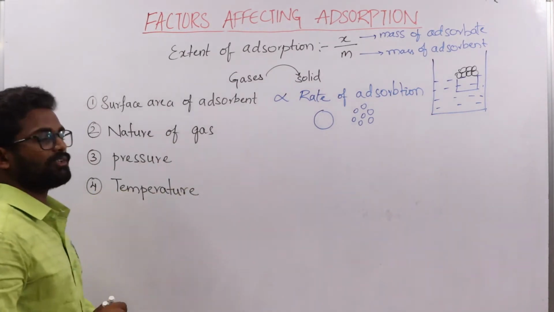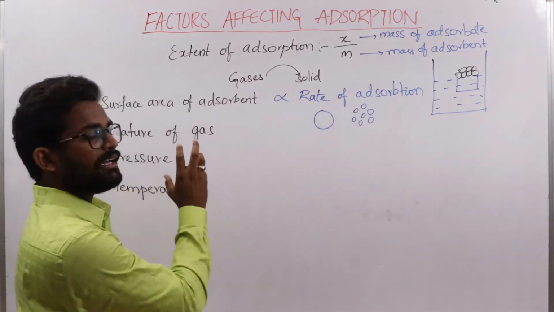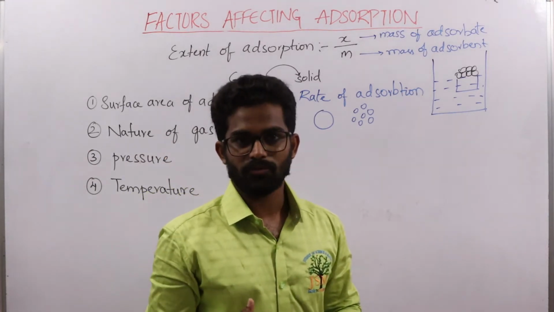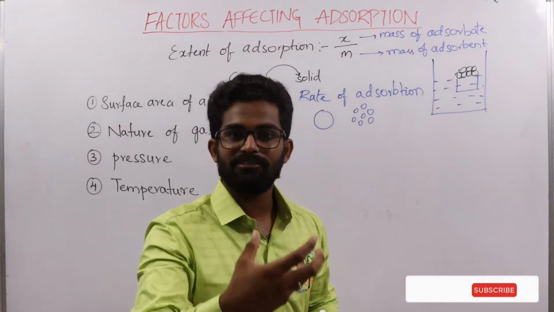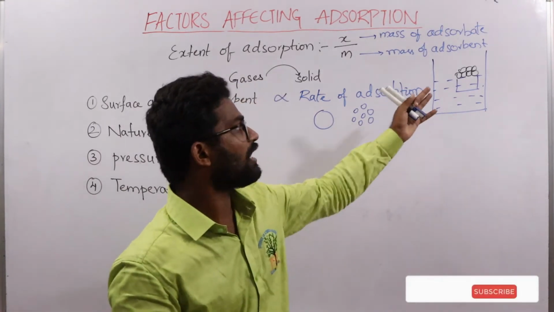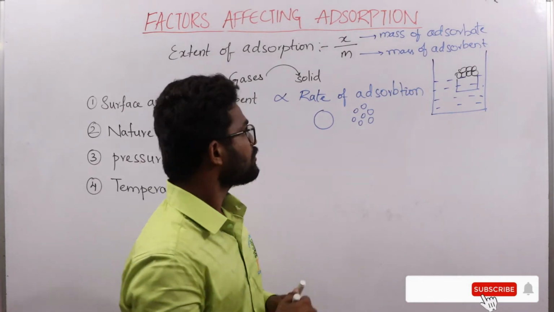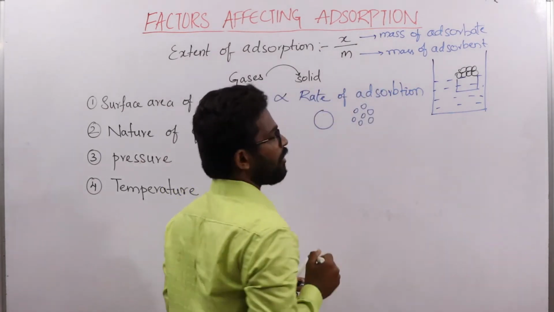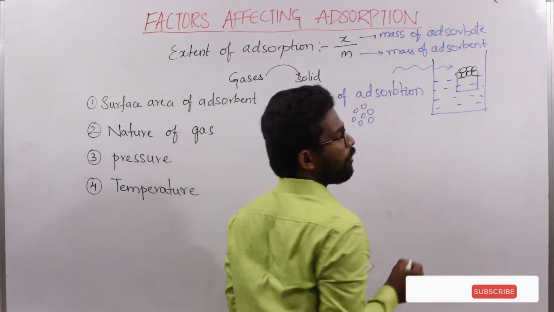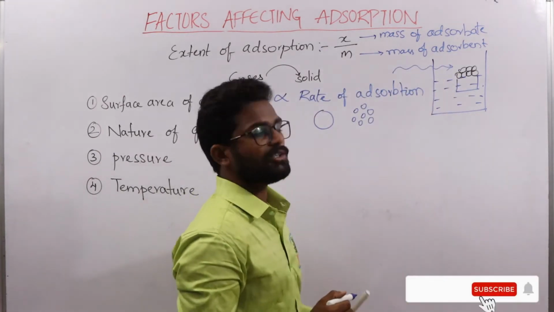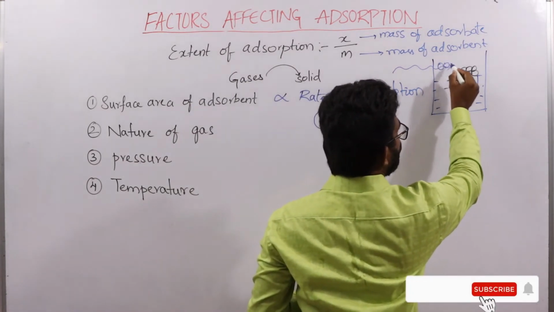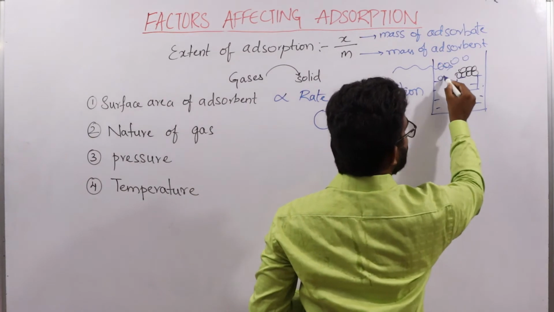Now, coming to the nature of gas. The gases which are easily liquefiable are more adsorbed onto the adsorbent. In the accumulation of gases, whenever the gases are floating, they are adsorbed onto the adsorbent surface by converting from the gaseous phase to the liquid phase.